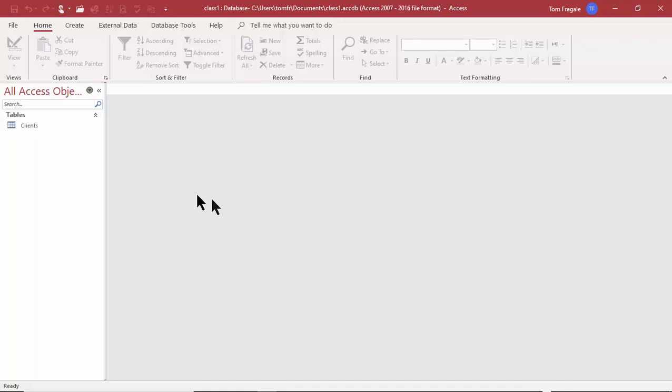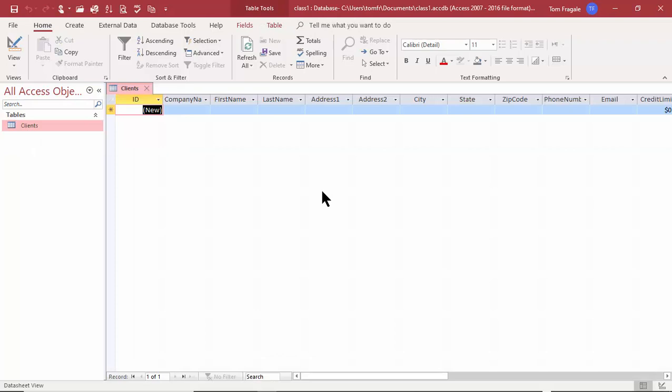Now let's go ahead, I'm going to double click on this table. You see the clients table in the navigation pane. I'm going to double click on the clients table. When you double click on a table, it puts you into data entry view or Datasheet view. So this kind of looks like an Excel spreadsheet if you think about it. We have the column headings up top, and then each row will be a different record.